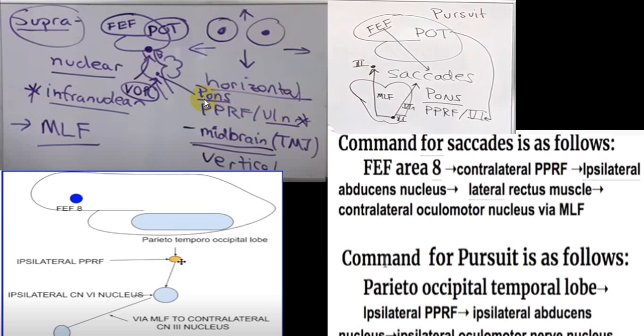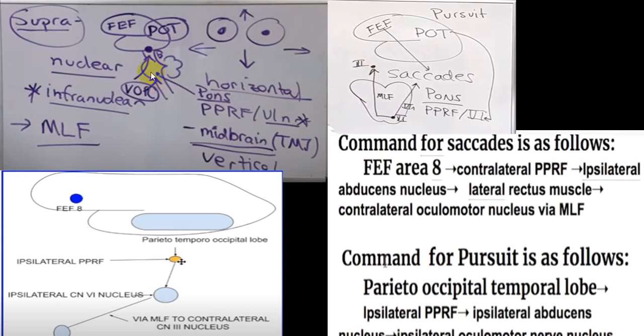This center is in relation to the sixth cranial nerve, while the other is in very close relation to the fourth cranial nerve. So these are the two nuclear centers present in the brainstem.